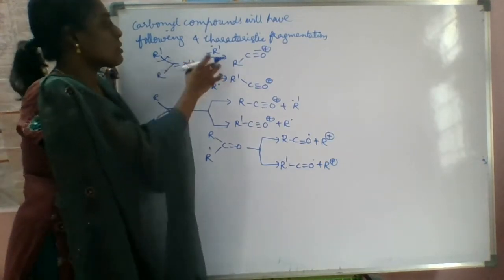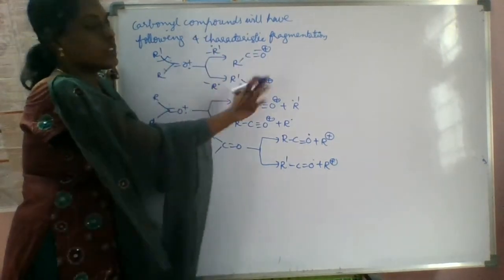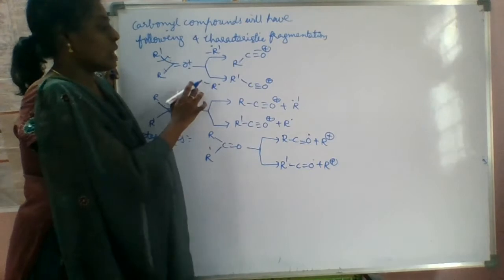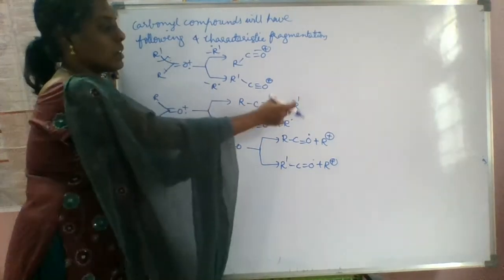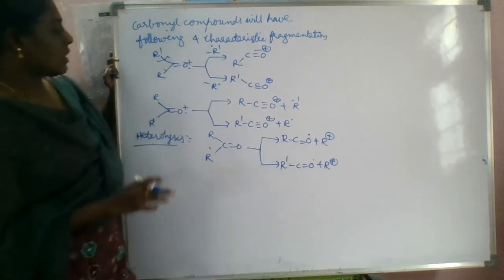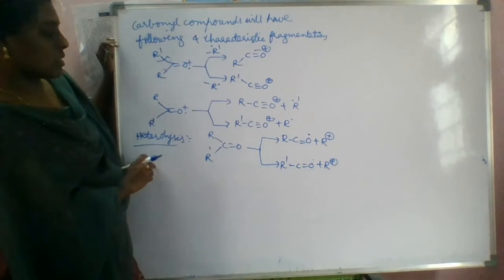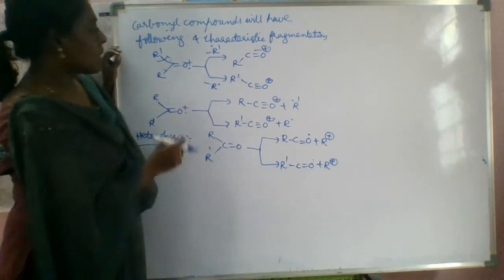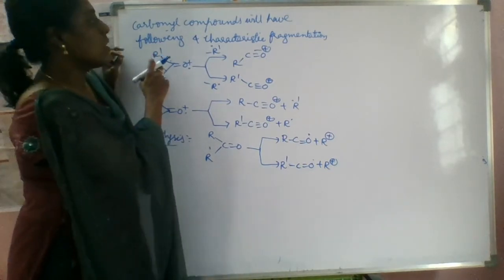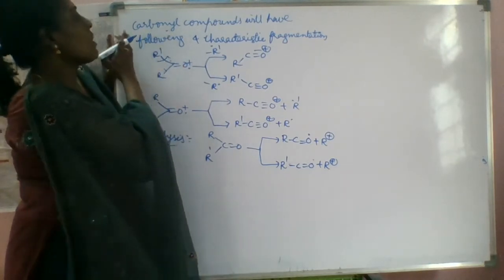First we have to do this one. This is the separate fragment. If you do homolysis here, this is the separate fragment, right? Here we are removing the R1 radical, and here we are removing the R radical, right? Next, what about here? If you see here, heterolysis, right? Here we are doing homolysis, and this part is removed as a radical.